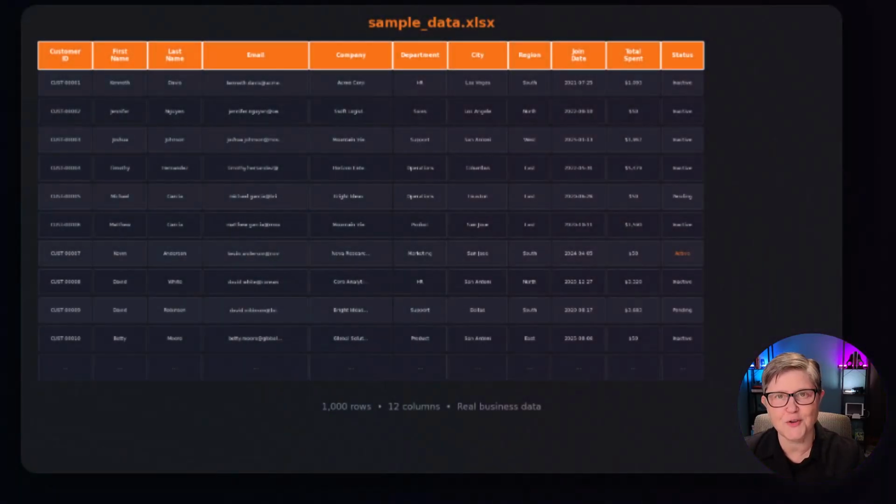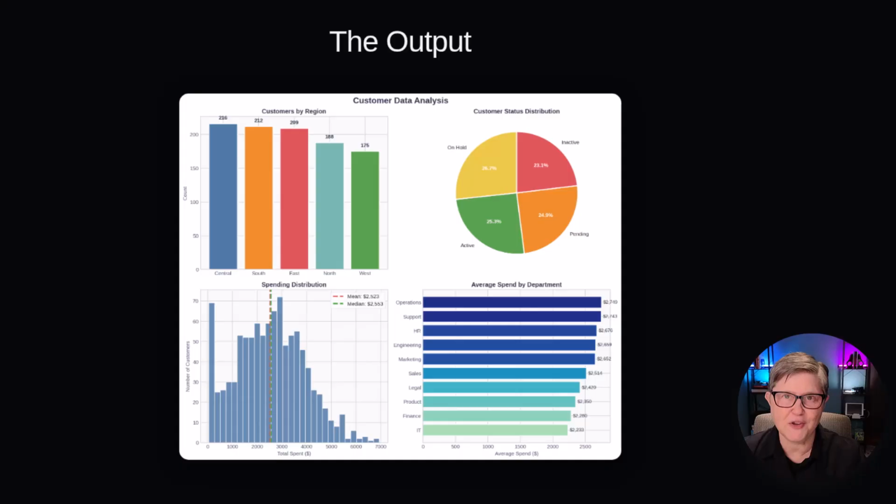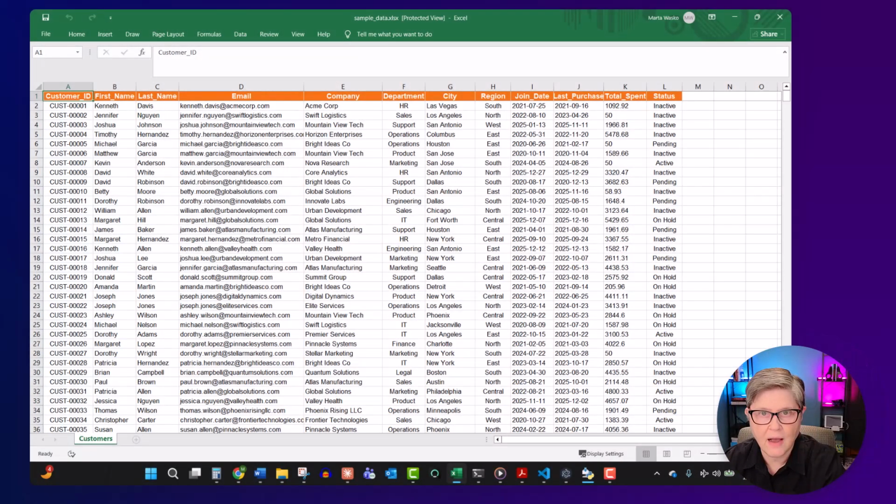Next, I will show you the power of Python when you're dealing with Excel. I've created a sample dataset, 1,000 customer records, real business data: names, emails, companies, departments, purchase history. Look at these columns: customer ID, first name, last name, email, company, department, city, region, join date, last purchase, total spent, and status. 1,000 rows, 12 columns.